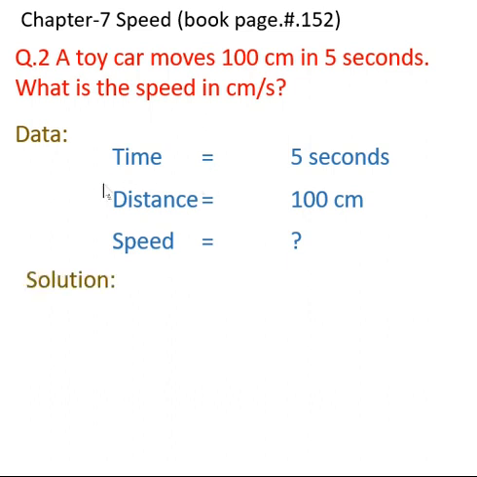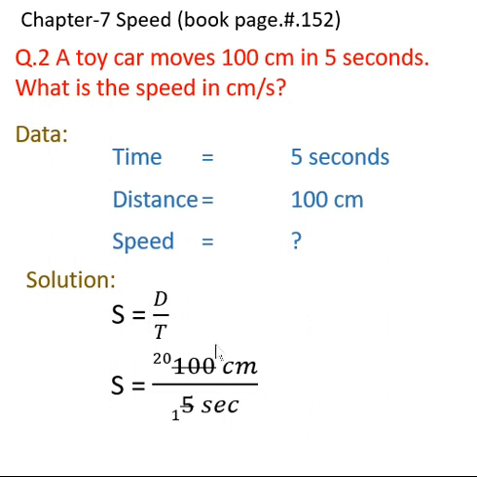Now for the solution we write down the formula of speed, that is distance divided by time. Students, you must follow these steps to properly solve your questions in the exam, so that this will be helpful for you in the solution. Now we put the values that are given in the data. The distance is 100 centimeters and the time is 5 seconds.